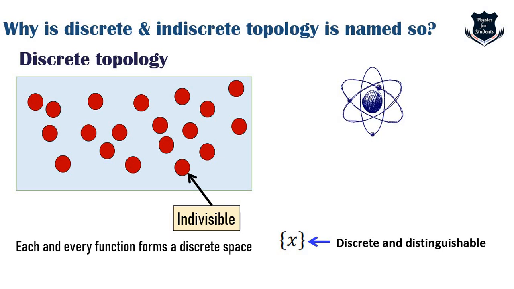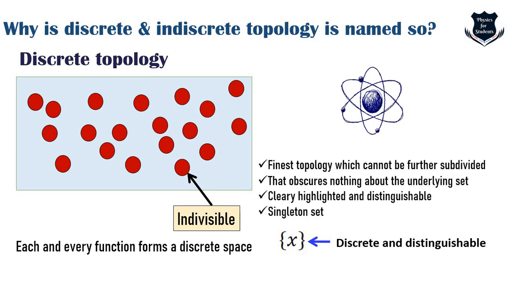We can always think of topologies as obscuring or blurring together the underlying points of the set. Topologies deal with nearness relations, or points in the open set which are in the vicinity of one another. So if there are two points that never appear alone in one open set, those points I would say are topologically indistinguishable. So here are a few important points. Discrete topology is the finest topology, which cannot be further subdivided.